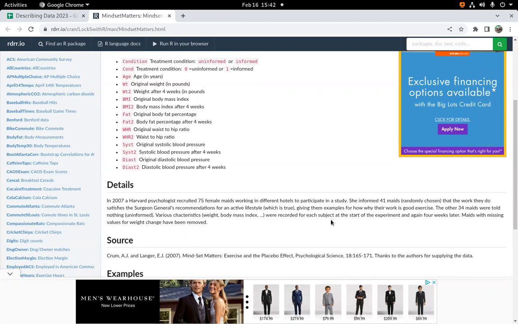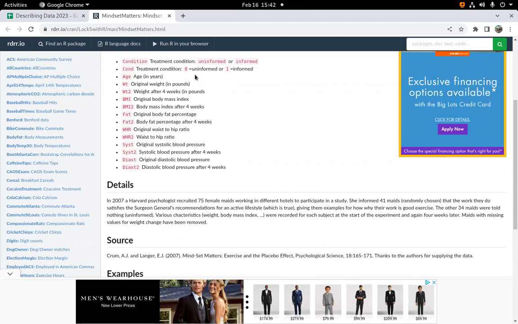41 of the maids, she told them that the work they do satisfies the Surgeon General's recommendation for a healthy, active lifestyle, which is true, and gave them examples about how this is so. The other ones were not informed of this. And then they measured various attributes of the women at the beginning of the study and then 4 weeks later.